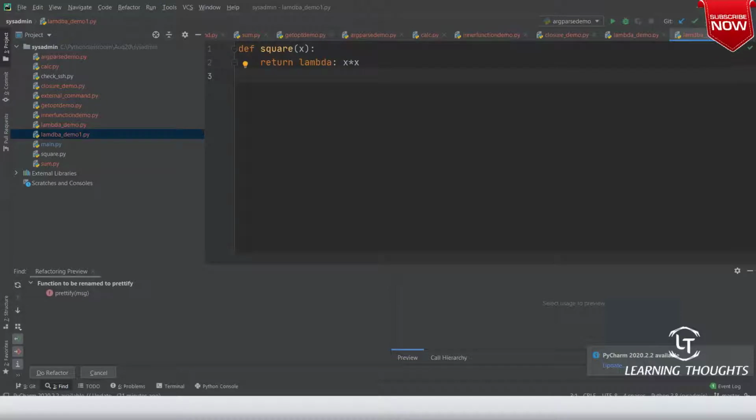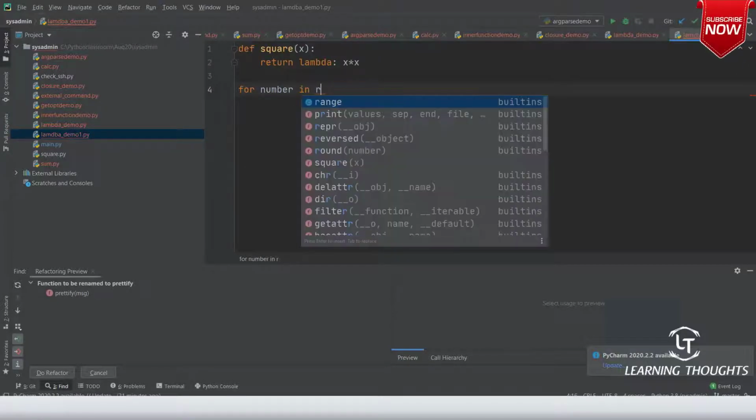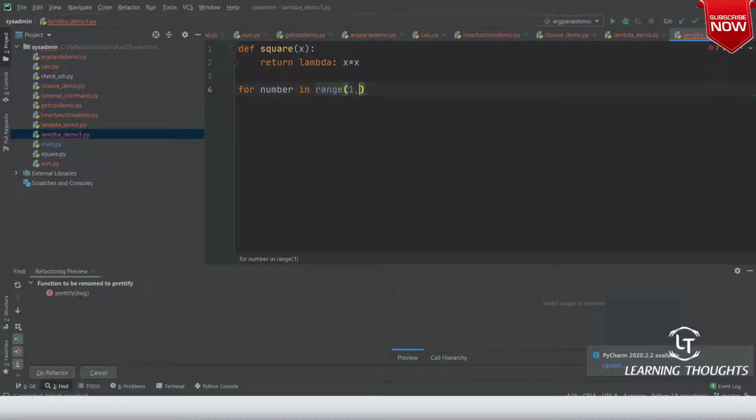Now what I'll do is for number in range of 1 comma 100, I want to call this lambda function.